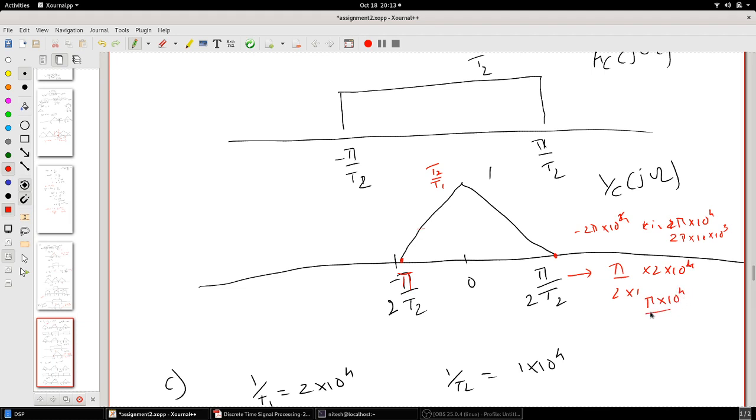Okay, so this is what you have from minus pi by 2, minus pi into 10 raised to 4 till pi into 10 raised to 4. This is what you will get, the spectrum of Xc of j omega.